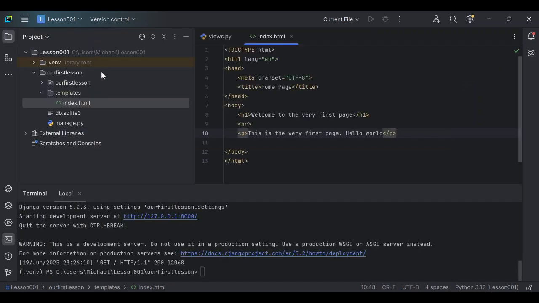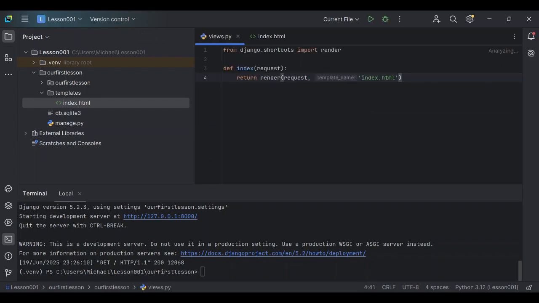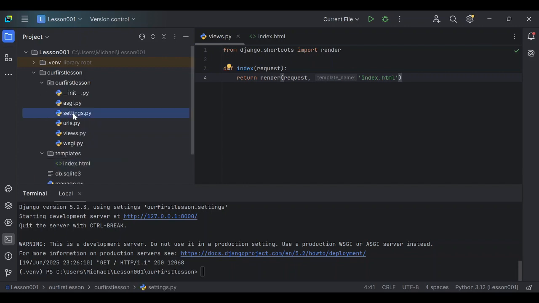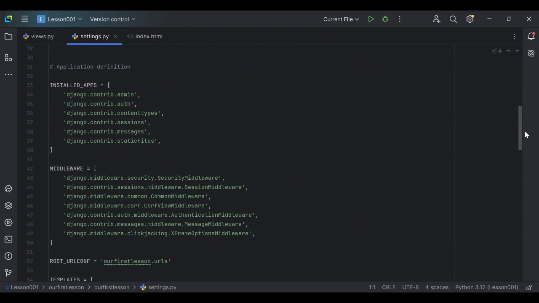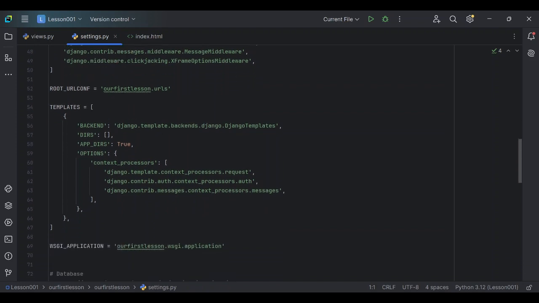I'll just click this. Now we have created a template. You need to let Django know that this index.html file is in this template folder, because if you remember, it says template name index.html. We've created it. So how do we let Django know? We'll come to our first lesson folder, then go to the settings file. Here we have many things, but we have to scroll down to where we see templates. You can see templates there.